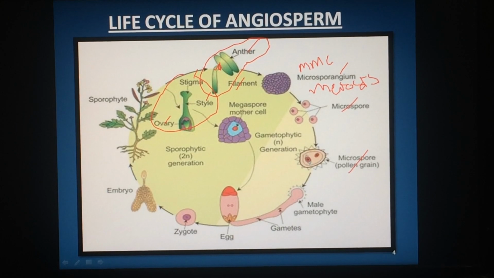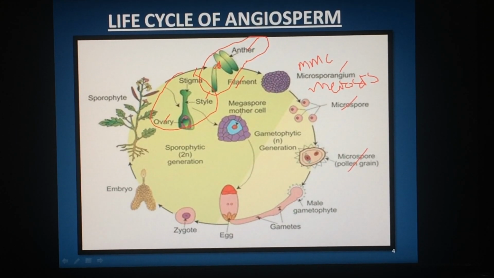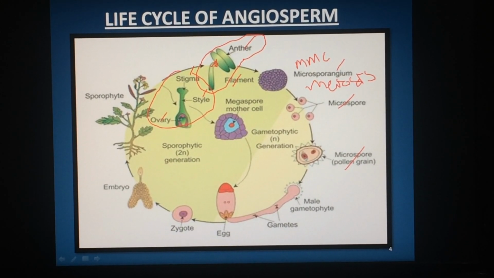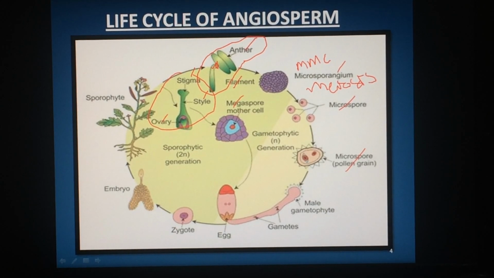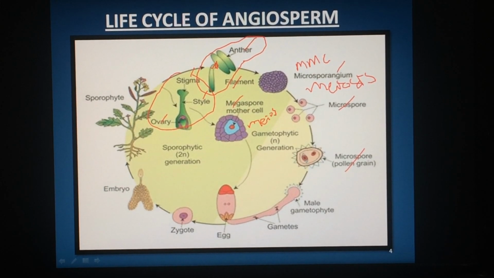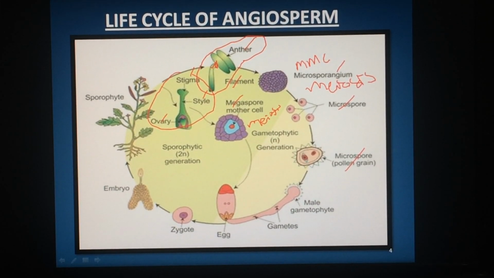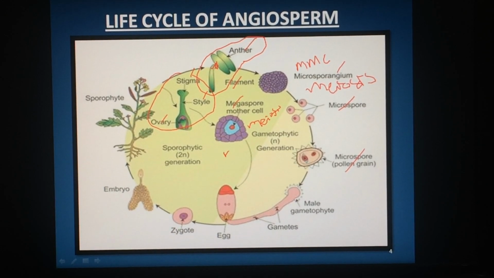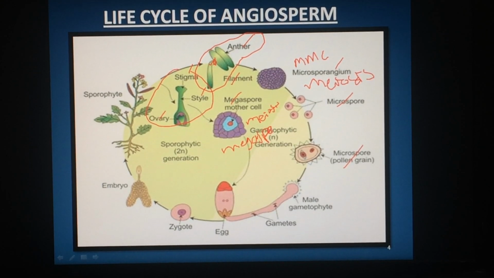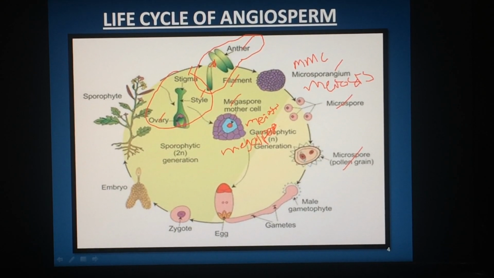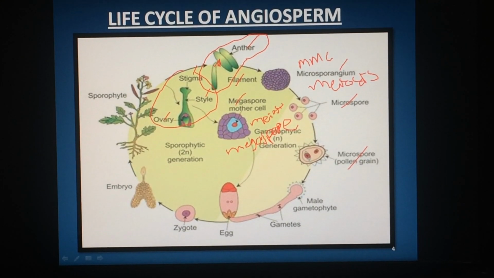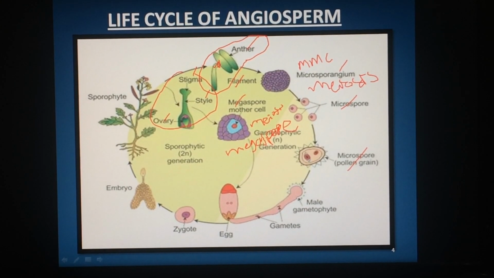In the ovule structure, outer integument is present, inner integument is there, and inside the inner integument nucellus is there, and their megaspore mother cell undergoes meiosis to produce megaspore. This process of formation of megaspore from megaspore mother cell is called megasporogenesis.